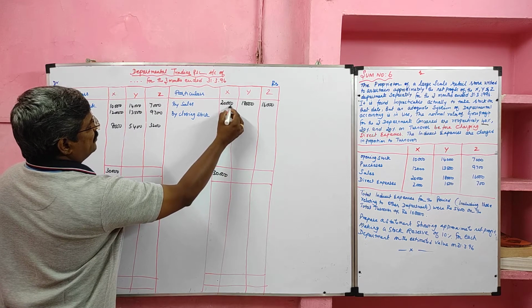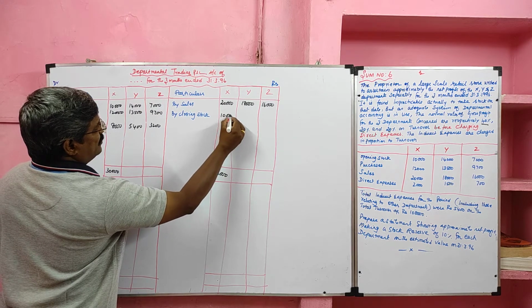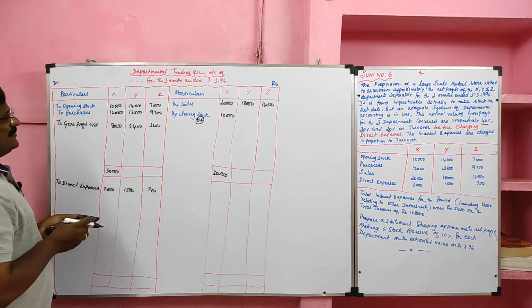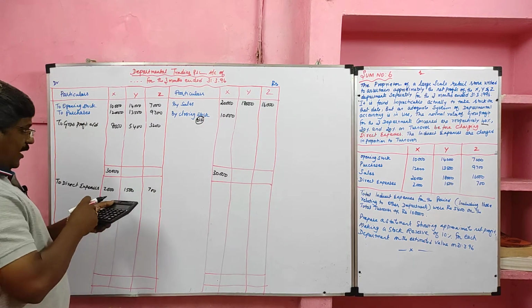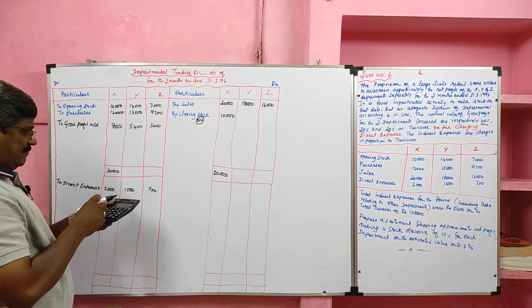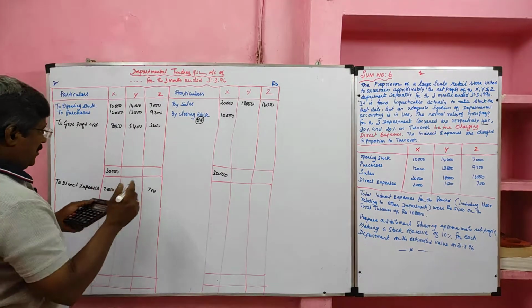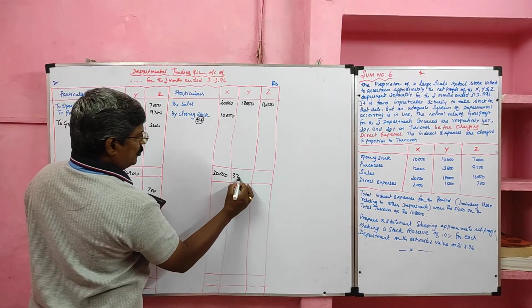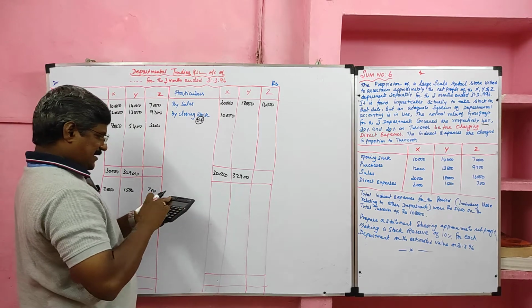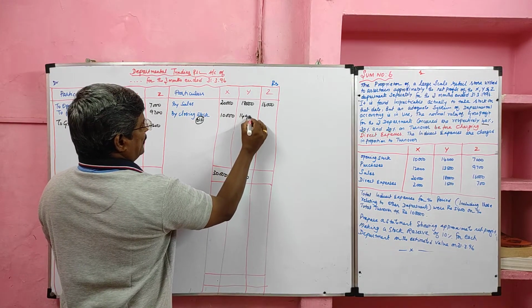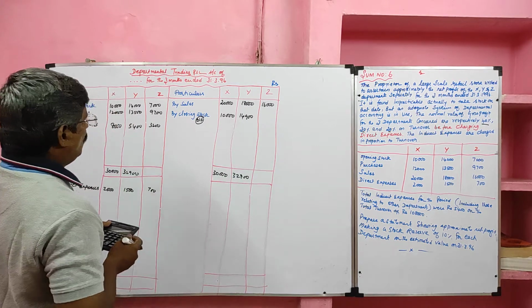If we deduct 20,000 sales, we'll get closing stock 10,000. That is the balancing figure. Likewise, we have to ascertain the closing stock of department Y. So we have to add the debit side total 14,000 plus 13,500 plus 5,400, so 32,900. So 32,900 minus 18,000 will get 14,900. That is the closing stock of department Y.